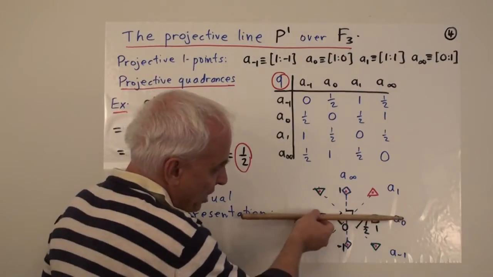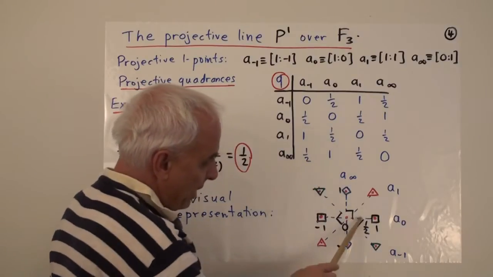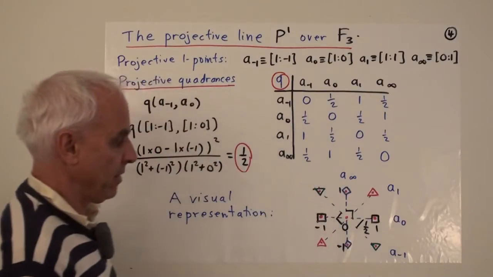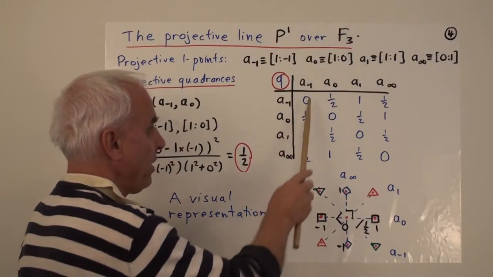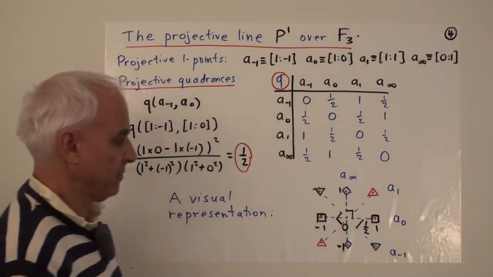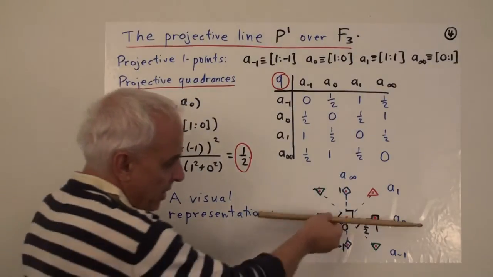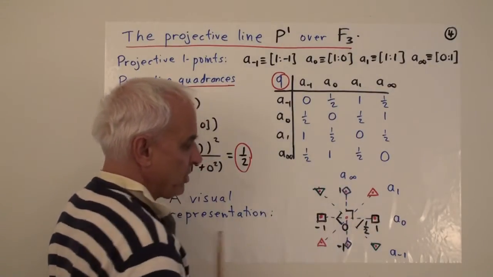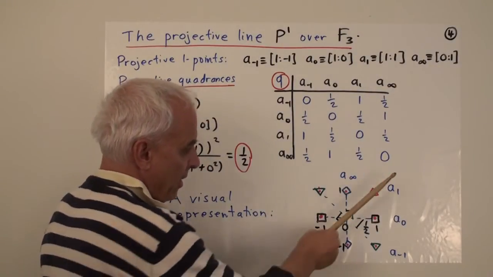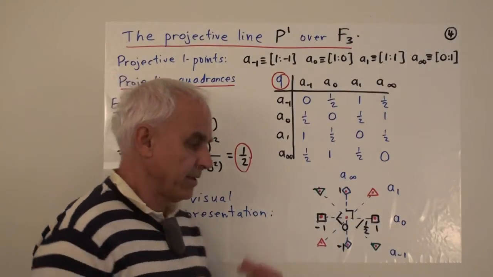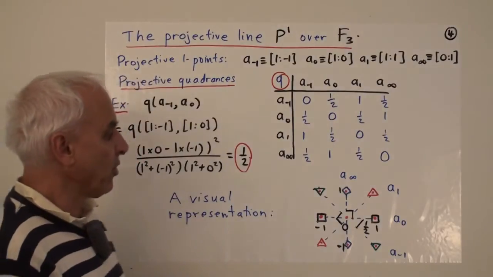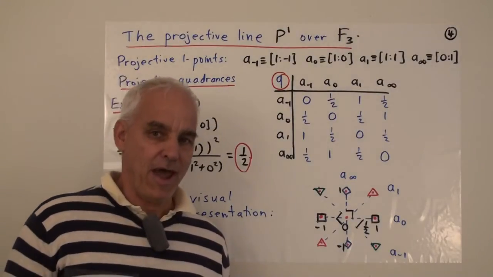And we can denote a projective quadrance between that line and that line by a little line and a half there, representing the fact that the quadrance between a sub 0 and a sub -1 is equal to a half. So these two points are perpendicular. These are also perpendicular. And every other non-zero quadrance is a half.